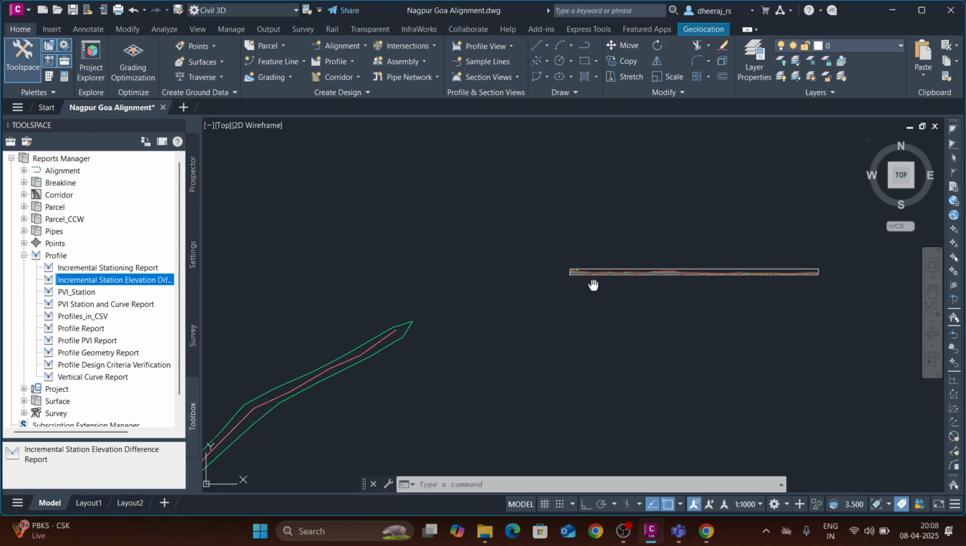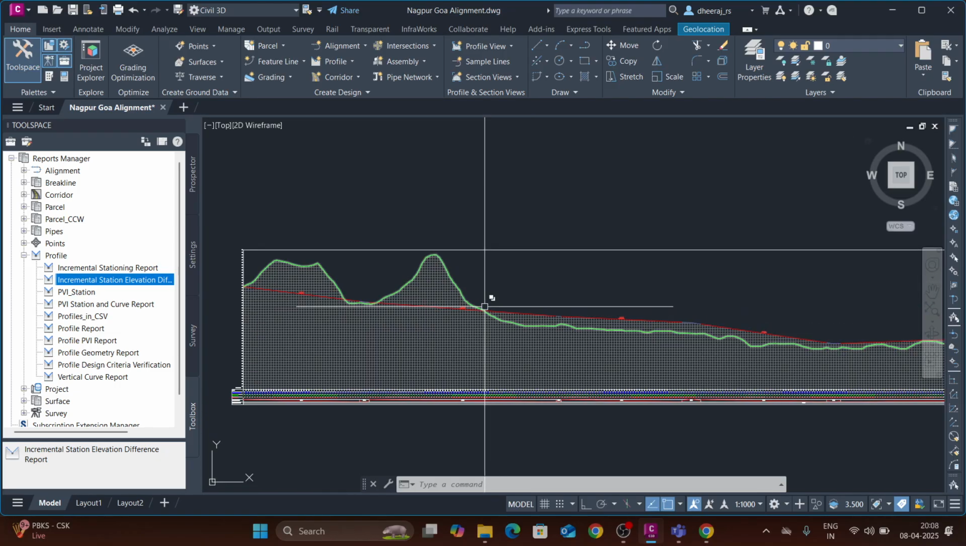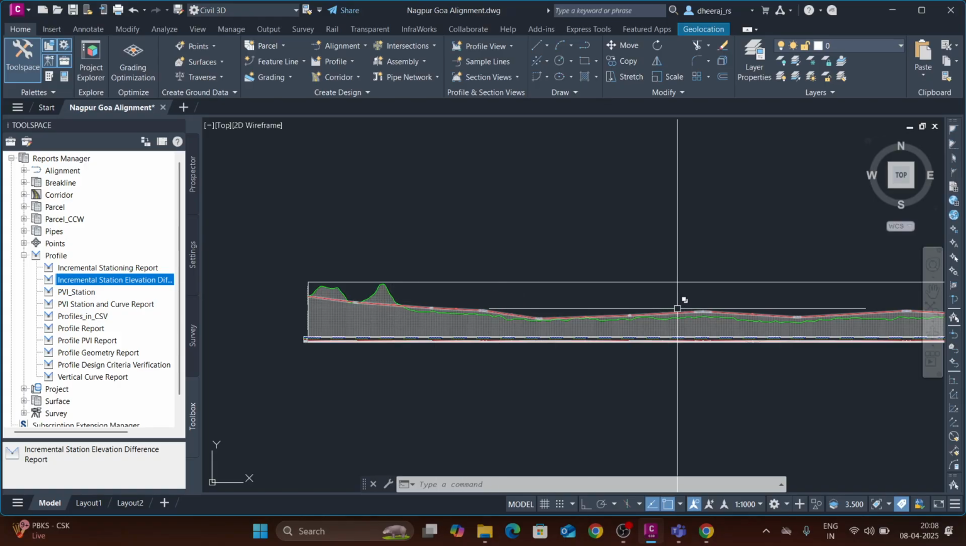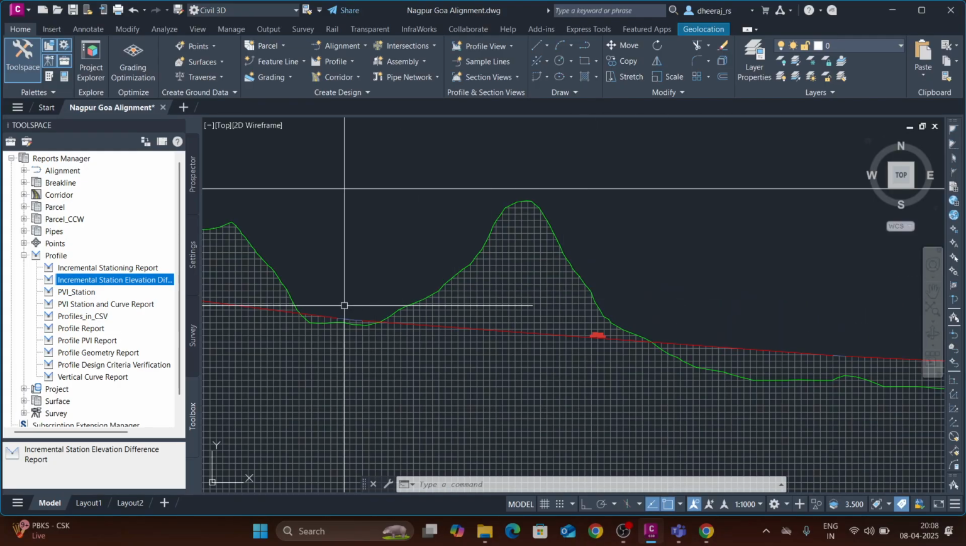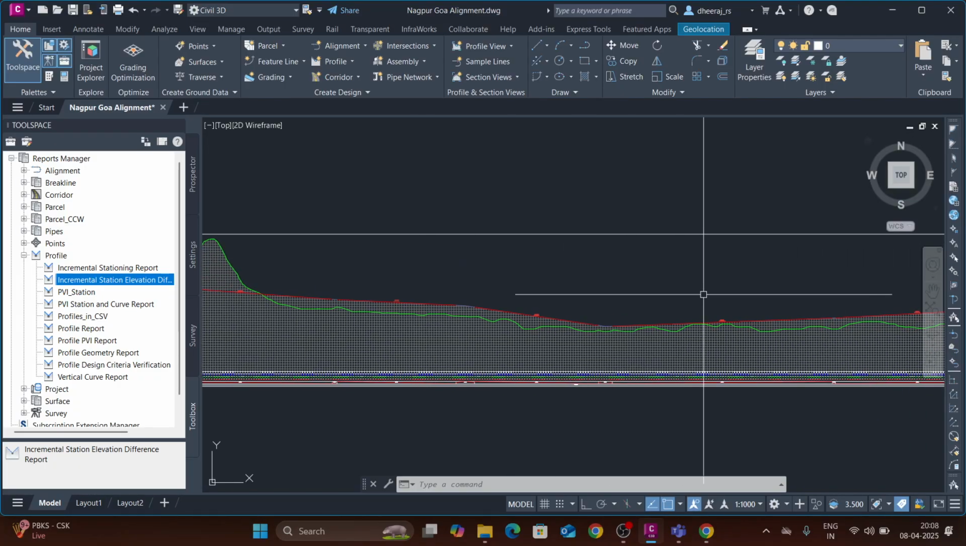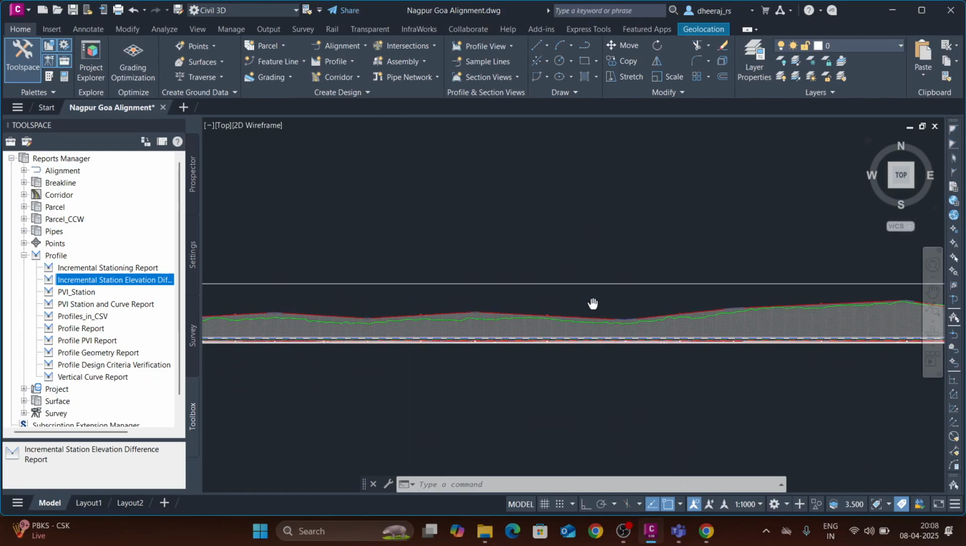Yesterday I had done only a few curves. Today I have done all curves. You can see I've added all the crest curves and valley curves.